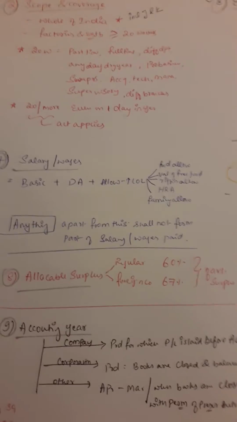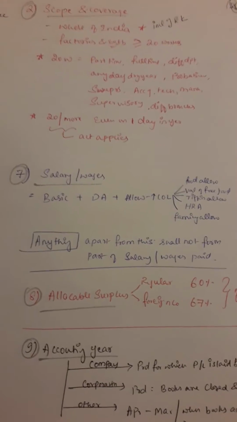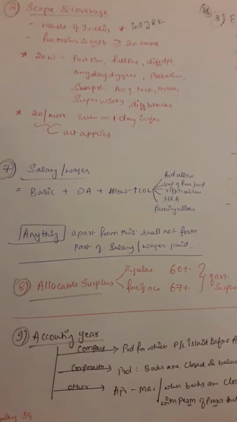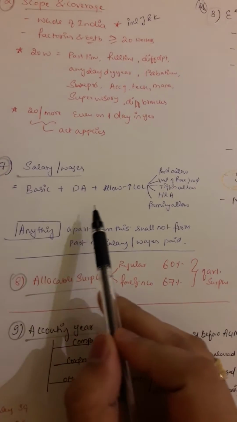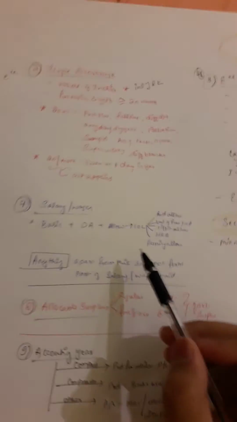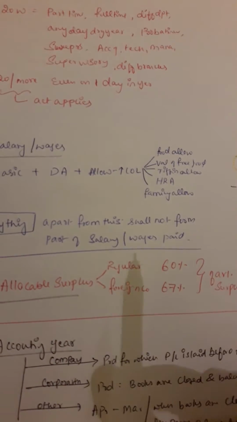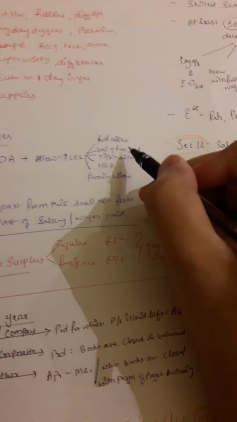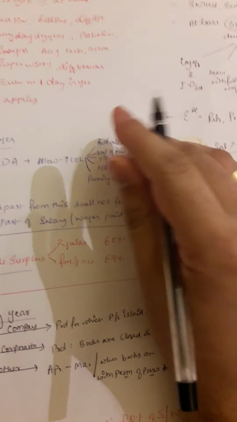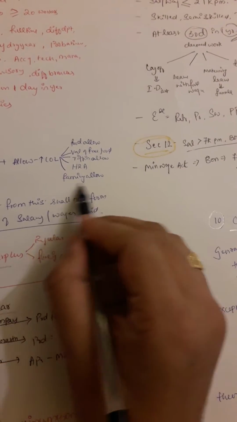Then comes the salaries and wages part. I guess this question had come in the mock test paper also. Now salaries and wages. Salary, I always tell, is roti kapda makan. You need to tell basic plus DA plus any allowances that improve the cost of living. That is food allowance, value of free food, tiffin allowance, HRA and family allowance. Roti means food allowance, value of free food and tiffin allowance. Instead of kapda we can keep family allowance. For family you buy clothes, right?